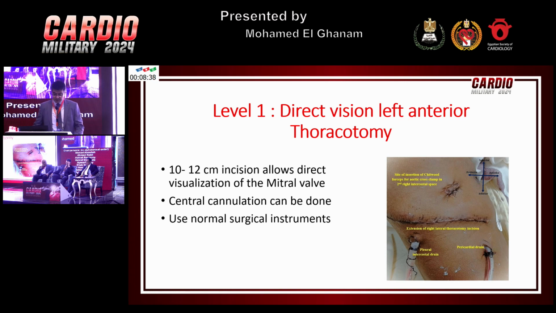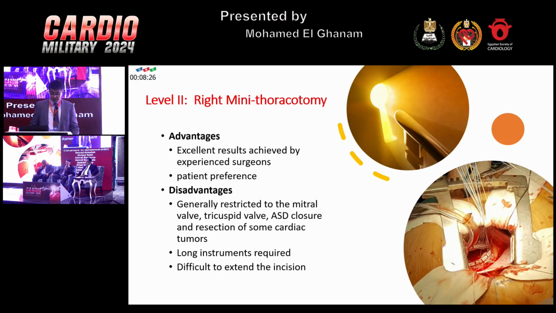This technique has been done for quite a long time at Ain Shams University. We normally use central cannulation and the normal instruments. There is no need for special instruments for such an operation. Making things a bit harder for the surgeon and more appealing to the patients is going through smaller incisions. We started the right mini thoracotomy approach, going down to an incision size of between 4 to 6 centimeters.